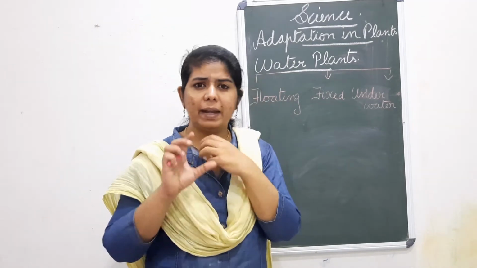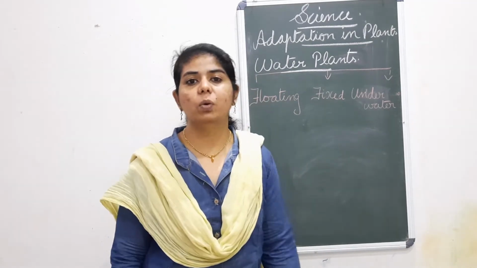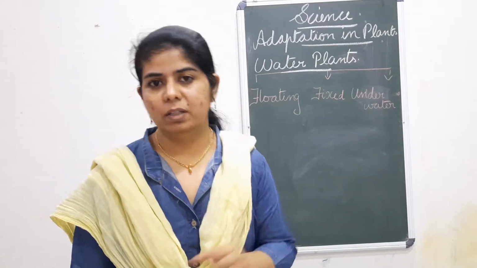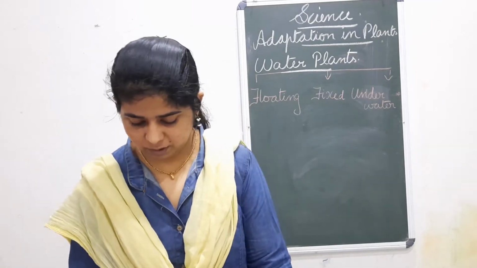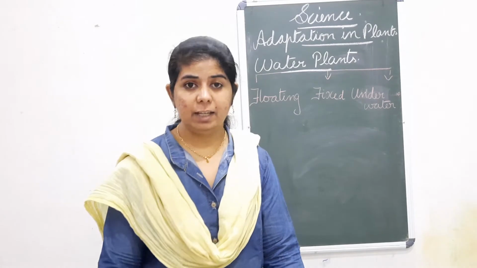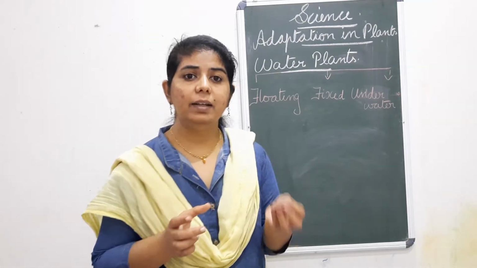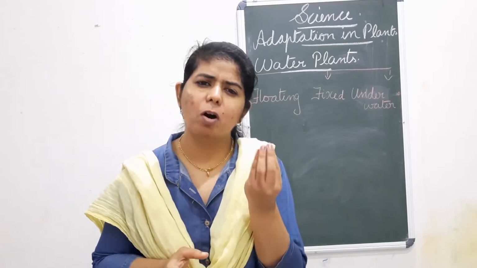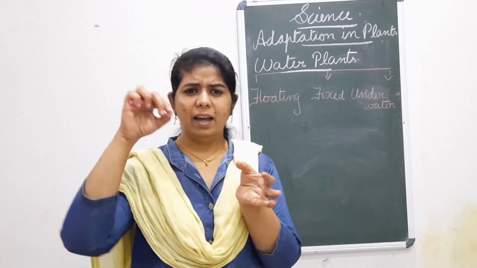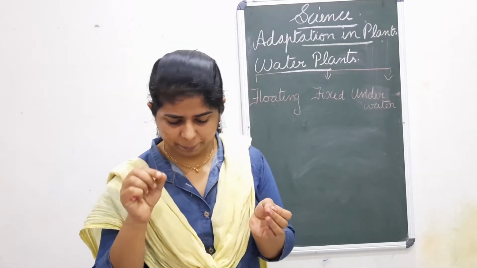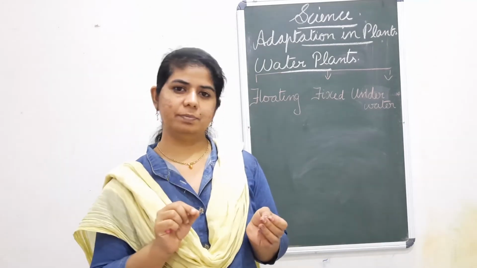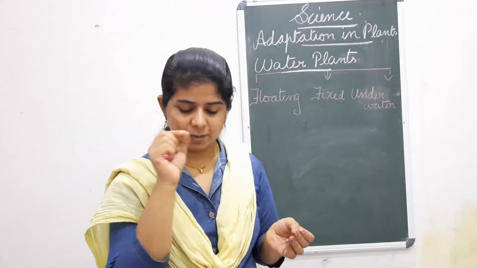Now how are they able to grow in water? Their leaves and stems will be spongy, so light, and there will be some air pockets in the stem.